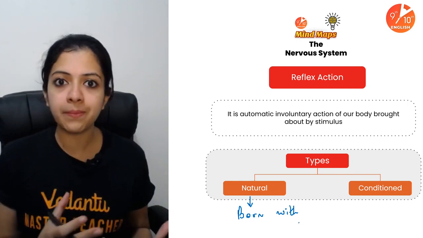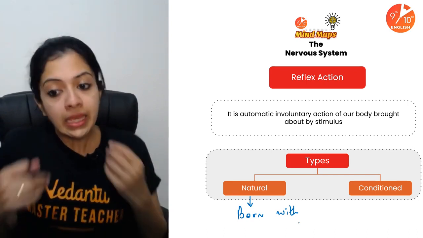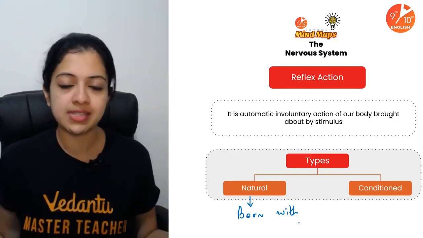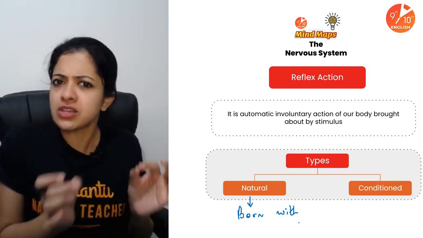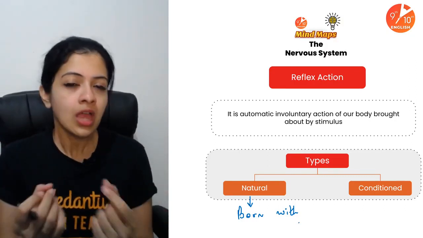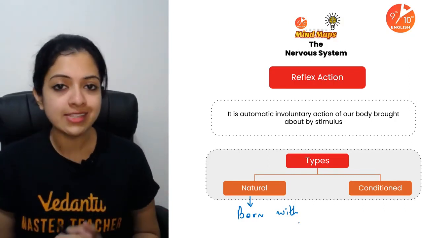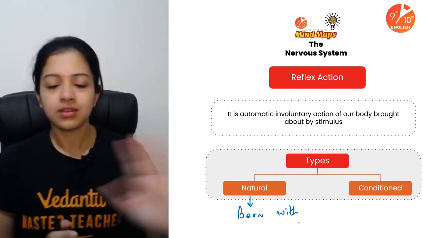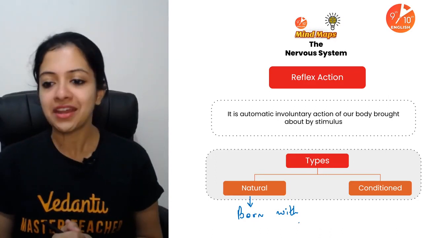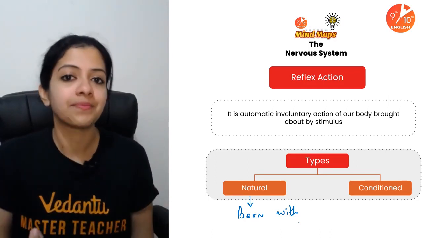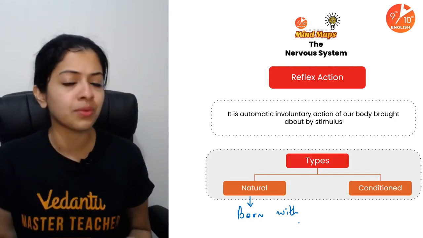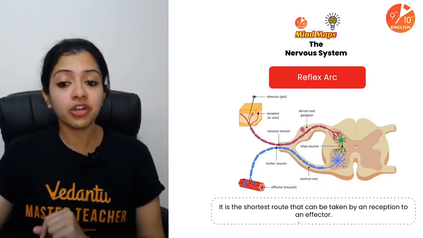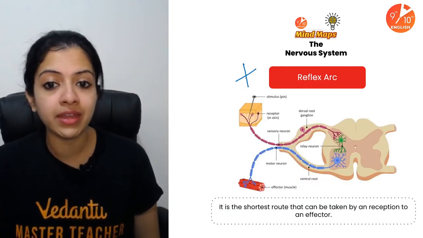It's not like the newborn baby is so keenly observing people around and immediately learning to practice all such gestures and habits. So certainly anything that a newborn baby, I'm not talking about the naughty little toddlers and crawlers, I'm talking about a newborn baby, whatever that baby is capable of doing, that's a natural reflex. Conditioned would be those that you learn, like driving, applying the brakes while you drive, and things like that.